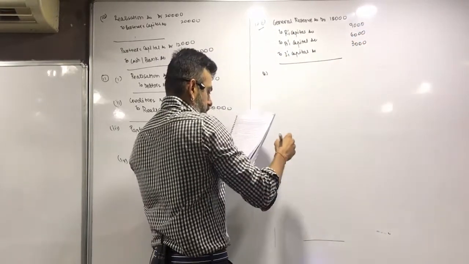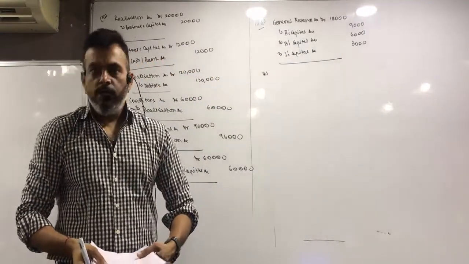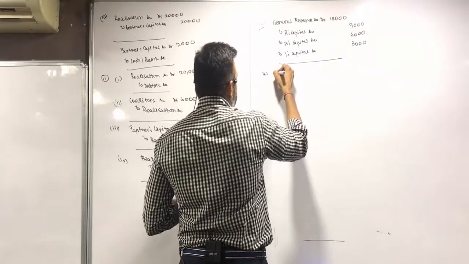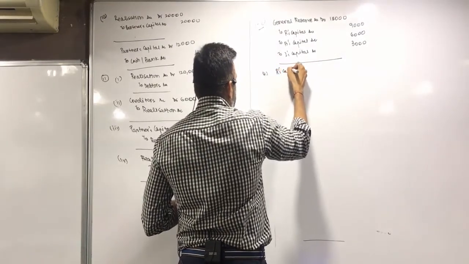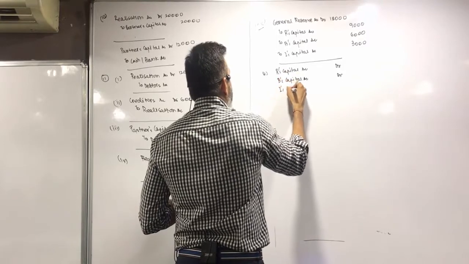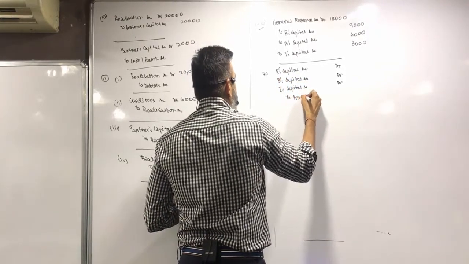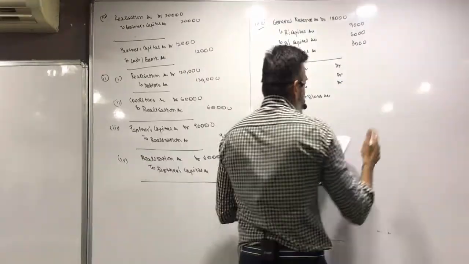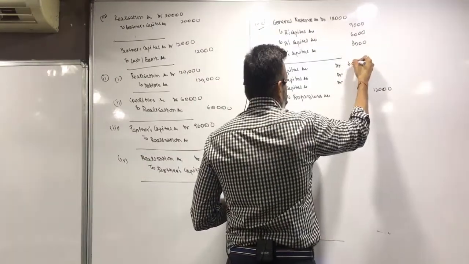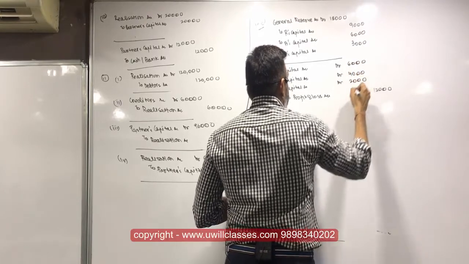Second, debit balance of profit and loss account. It's a loss, so we have to credit it. So we debit R's capital account, B's capital account, I's capital account to profit and loss account. Amount is 12,000: 6,000, 4,000, 2,000.